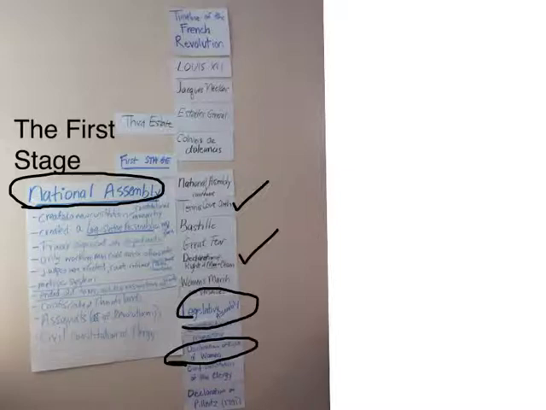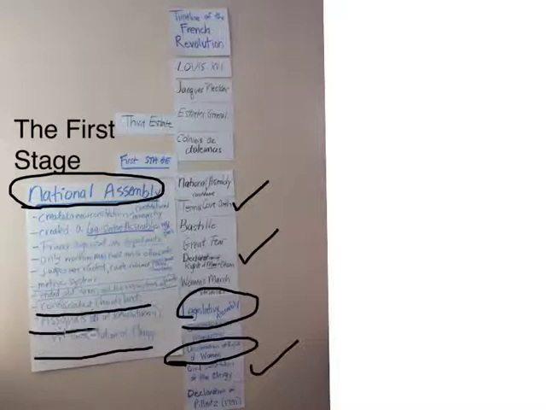They're going to limit the power of the church and make the clergy employees of the state. There's the civil constitution of the clergy down there. They're going to confiscate or take away all of the church lands and sell them off, sell them off to back the new revolutionary currency, the assignat, the money of the revolution.